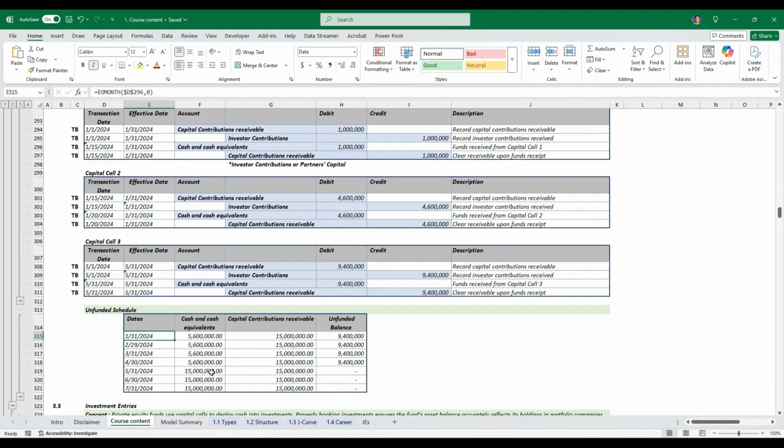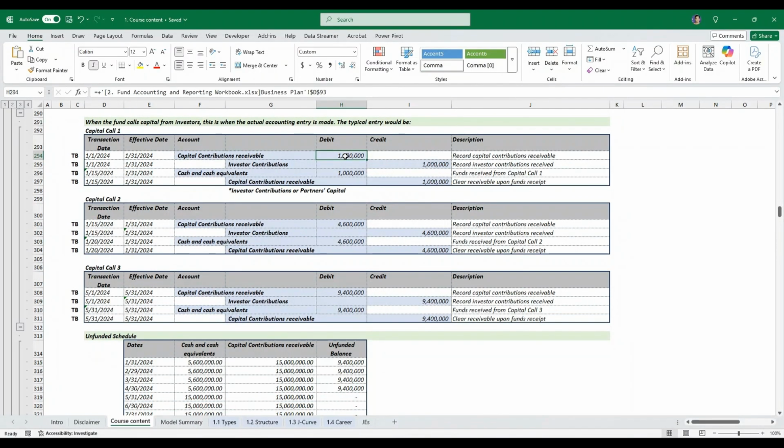Because in May, we called $9.4 million. That is in capital call 3. After this capital call 3, the unfunded balance is 0 after May and going forward for the rest of the year in this case. So the key takeaway is the unfunded balance is the total commitment minus capital called. And once our capital is called, the unfunded balance hits 0. Always reconcile this with your investor capital account.